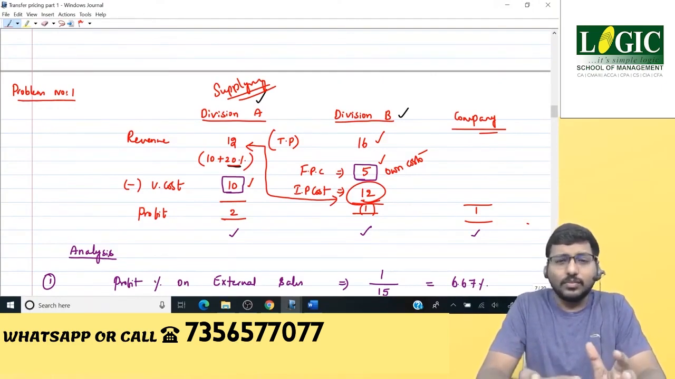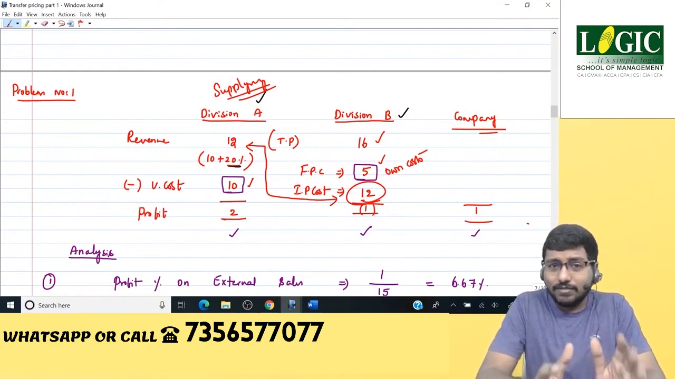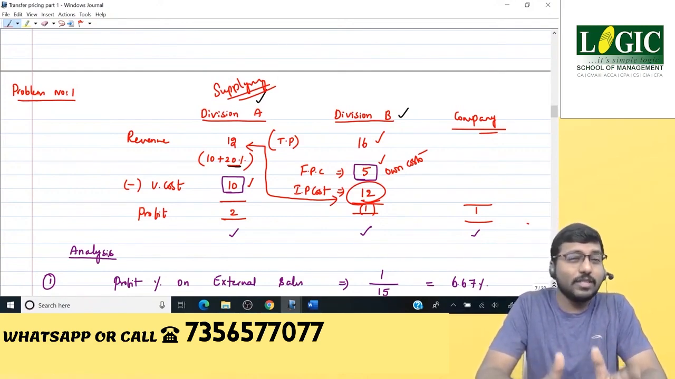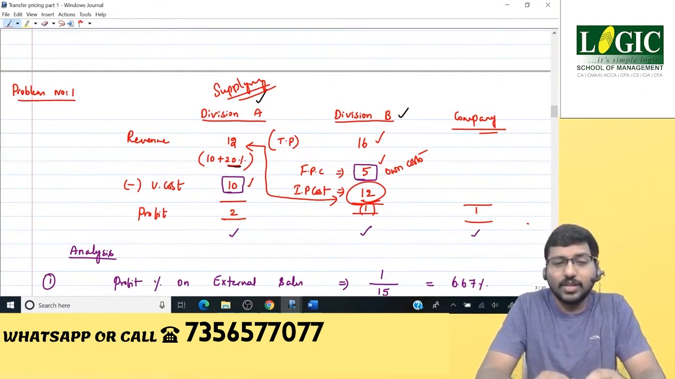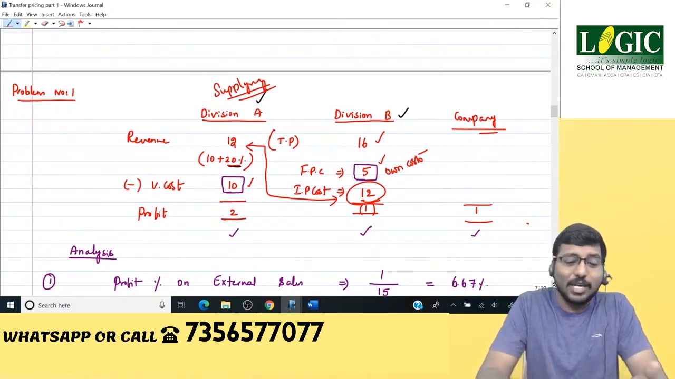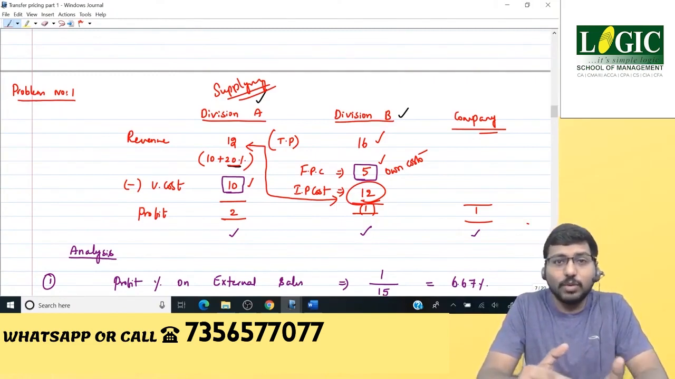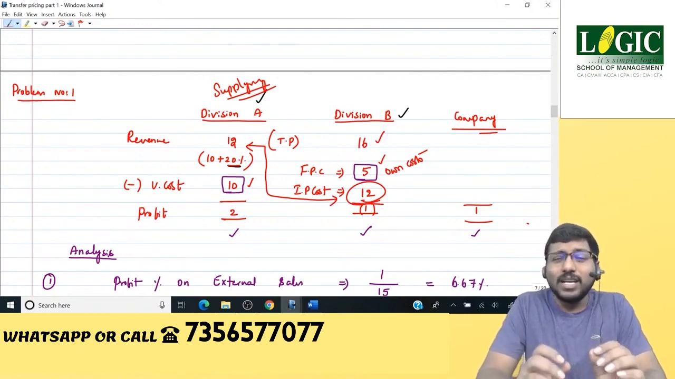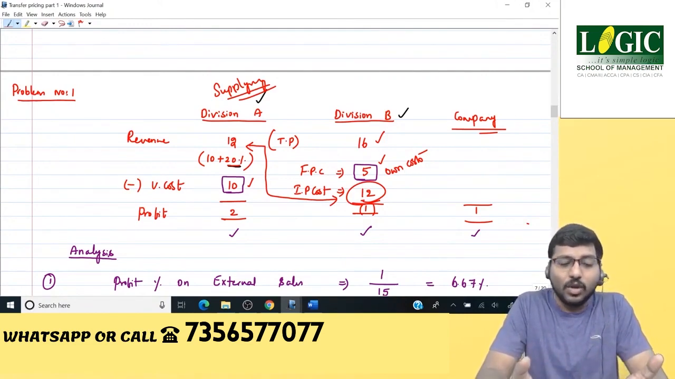Point number 2. We have also seen that if this sort of transfer pricing fixation continues, that is cost plus 20%, division A will always make profits and division B will always make losses. So this will be a double blow for the company. How? Because division A always makes profit, and its profit depends on cost plus a percentage, which means if cost increases, more will be the percentage, more will be the revenue, more will be the profit. Therefore, division A may become inefficient, increasing its cost and thereby damaging the company's interest, which means creating a goal conflict.